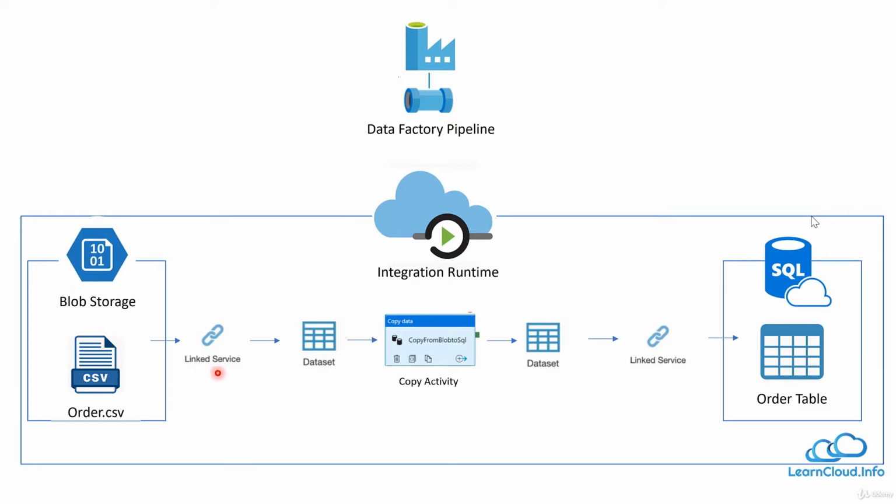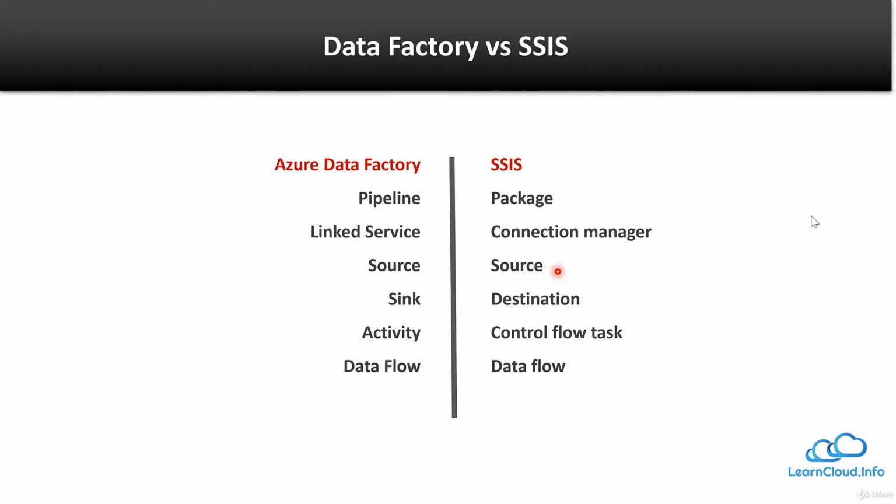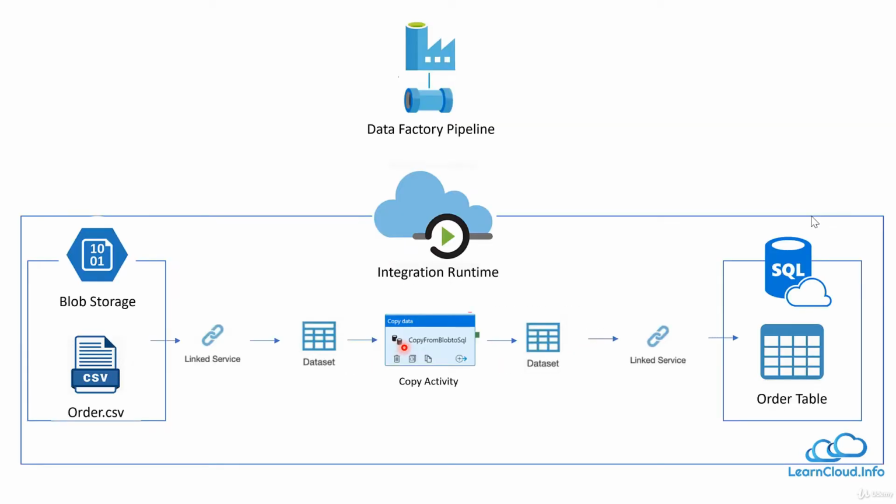Now this linked service, you can just think of it as a rename of connection manager, but it is almost the same as connection manager. It has the address and the credentials and all, which used to be in the connection manager. And then we have source in SSIS and Data Factory, which is the same. And then we have destination in SSIS. In Azure Data Factory, we call it a sink, but it is the same thing. It's just a rename of destination. And then we have control flow task, and in Data Factory, we have activity. For example, copy data is one of the activities.